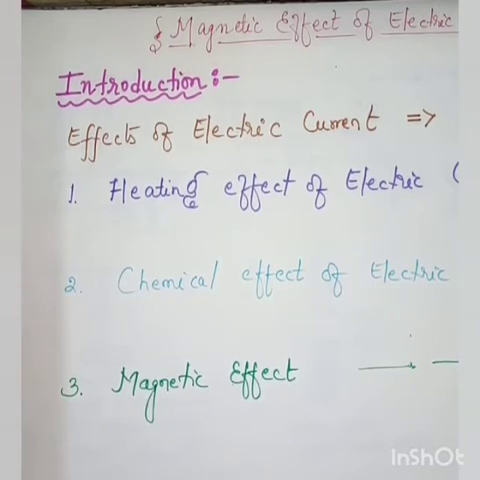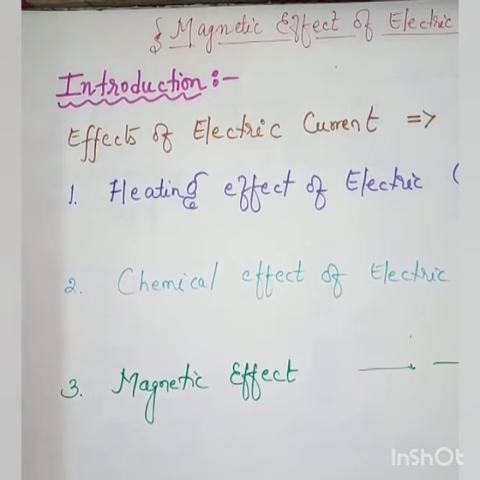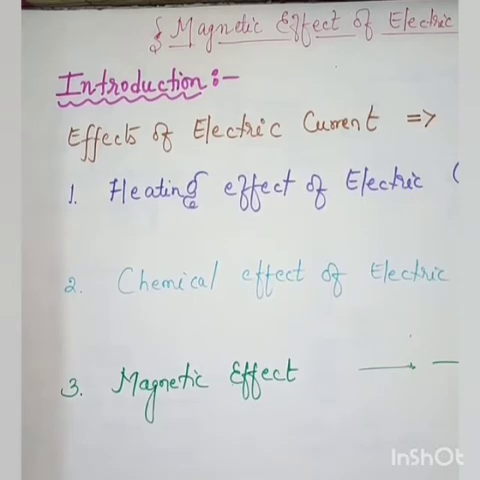Next is the magnetic effect of the electric current. That is, when current is passed through a conductor, then a magnetic field is produced in it. In this chapter, we will deal with this effect of the current.